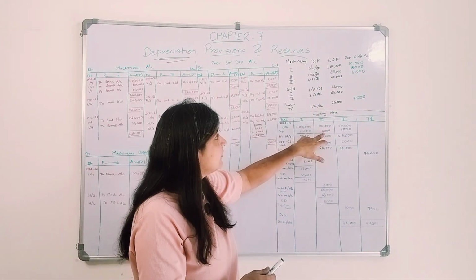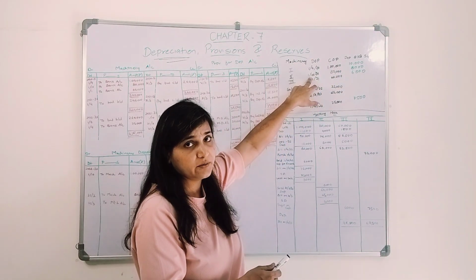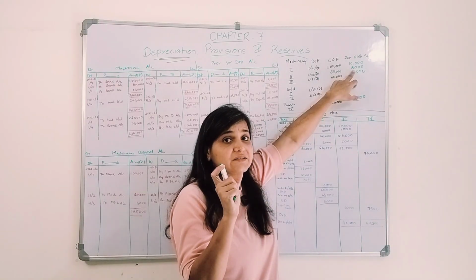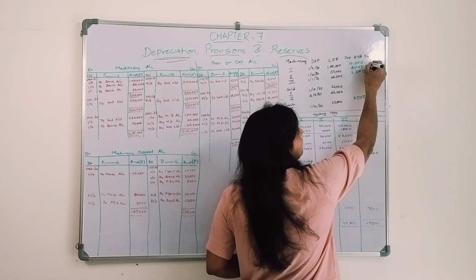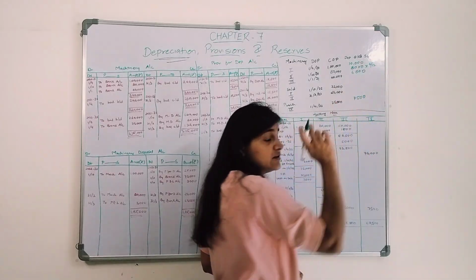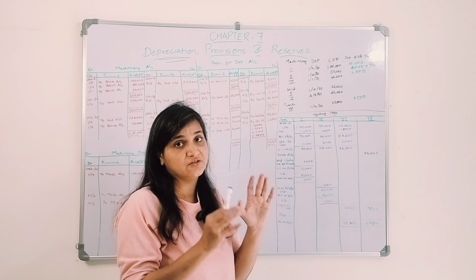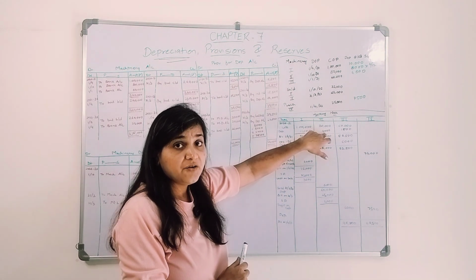Okay. Second machinery, we purchased the second machinery on 1st of October, right? So we use that machinery for 6 months. So the depreciation will be charged for 6 months. So 8,000 into 6 by 12 in the first year. Okay, in the first year, for half of the year, we are going to charge depreciation. So in the first year, depreciation charged will be 4,000.